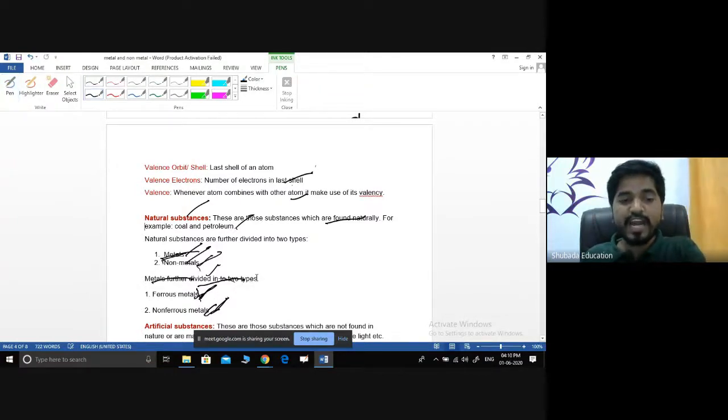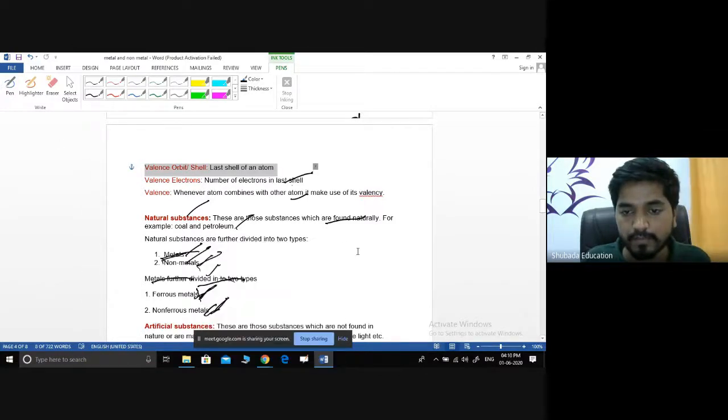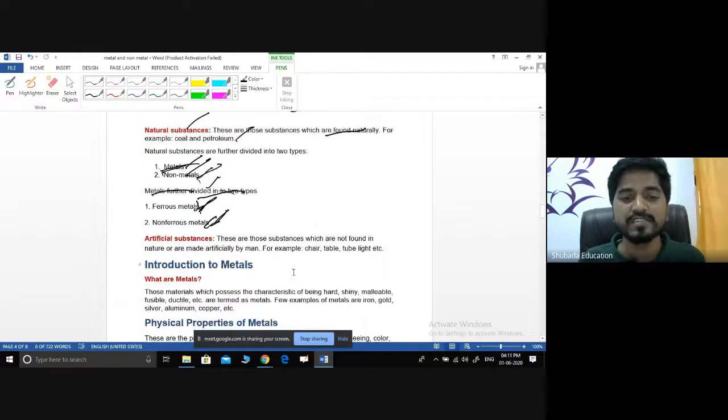Now we'll go for the artificial substances. What are artificial substances? These are substances which are not found in nature or which are not easily obtained.